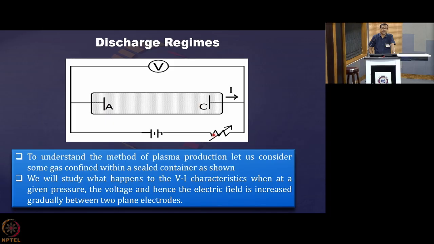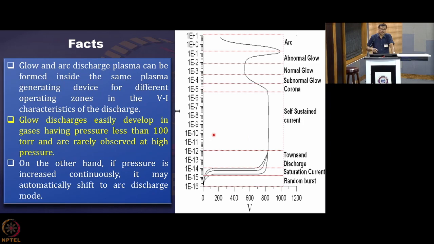Then we went on to the different discharge regimes, and we got this famous curve where we are increasing the voltage from a very low value to a high value, and the associated currents we have also plotted over here. Now in this there are two very important discharge regimes that we have covered.